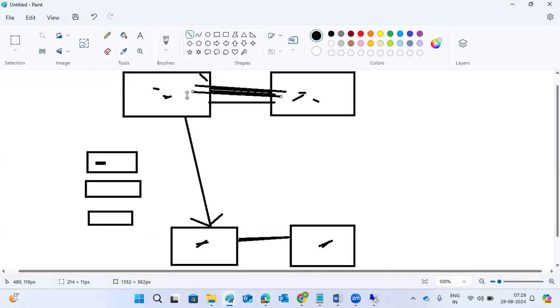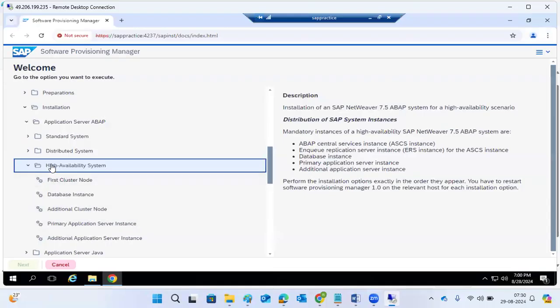If you have only one operating system, and that operating system is down, then the SAP functionality will not be available. But in the high availability mode, what will happen? If that node is down, it will fail over to another node, which means another server is available and will take care of the failover. We can do the business from this system also. SAP will not go down at any cost, because it will fail over to the secondary node. So this type of method we have in the high availability concept.